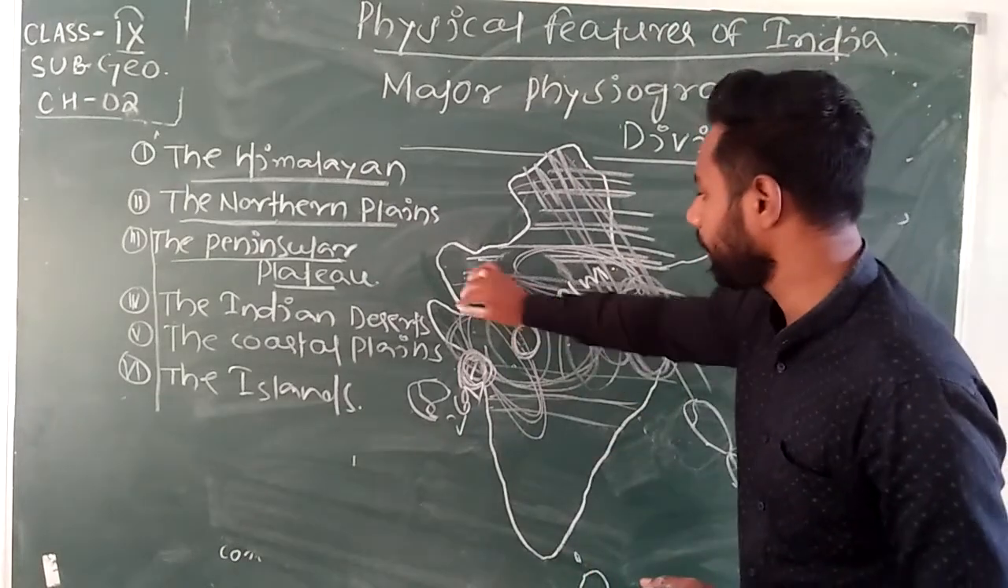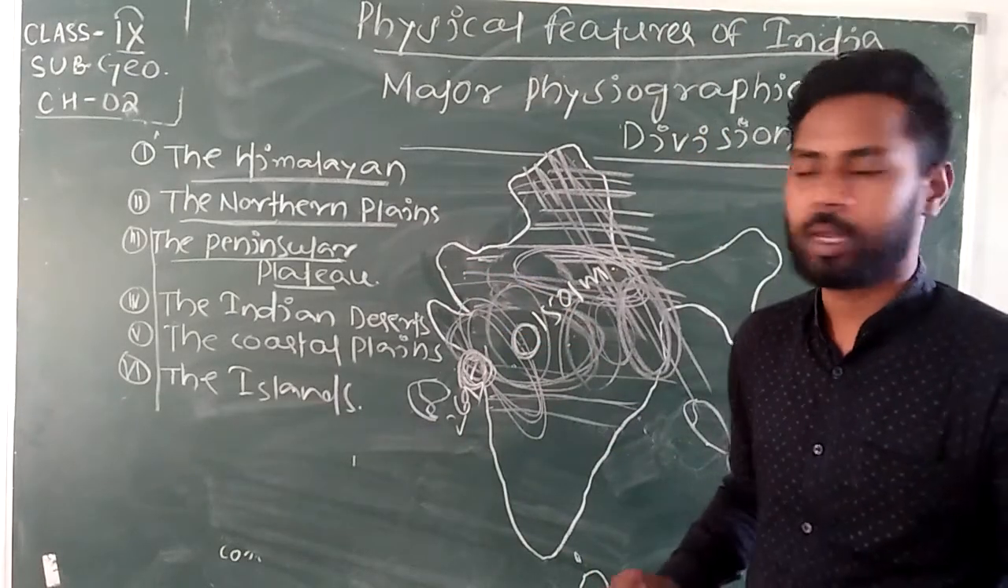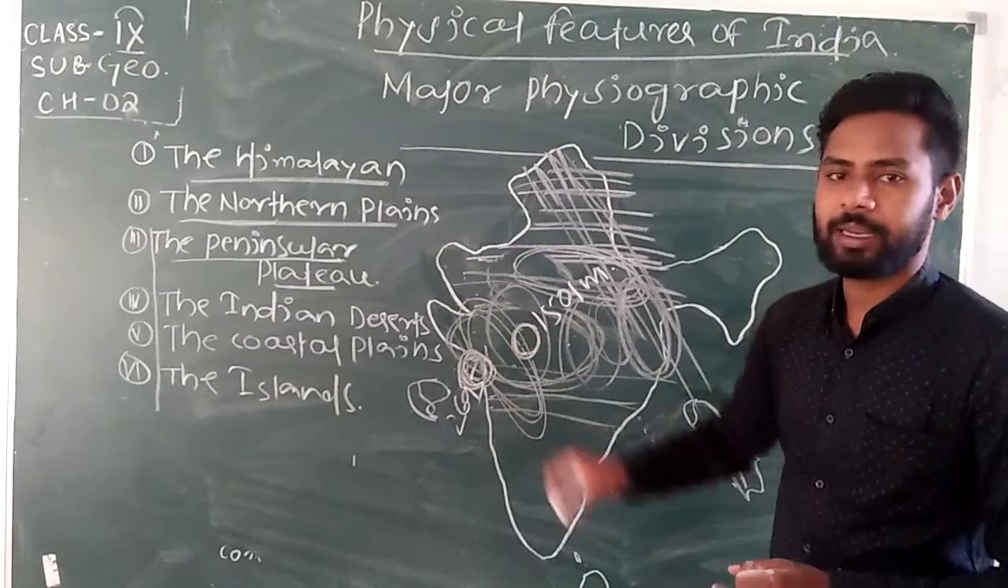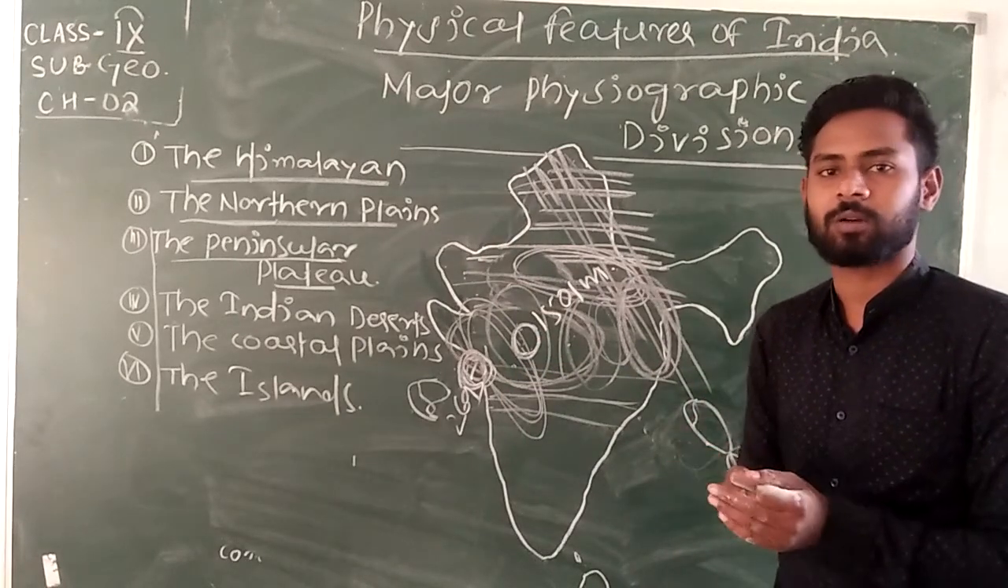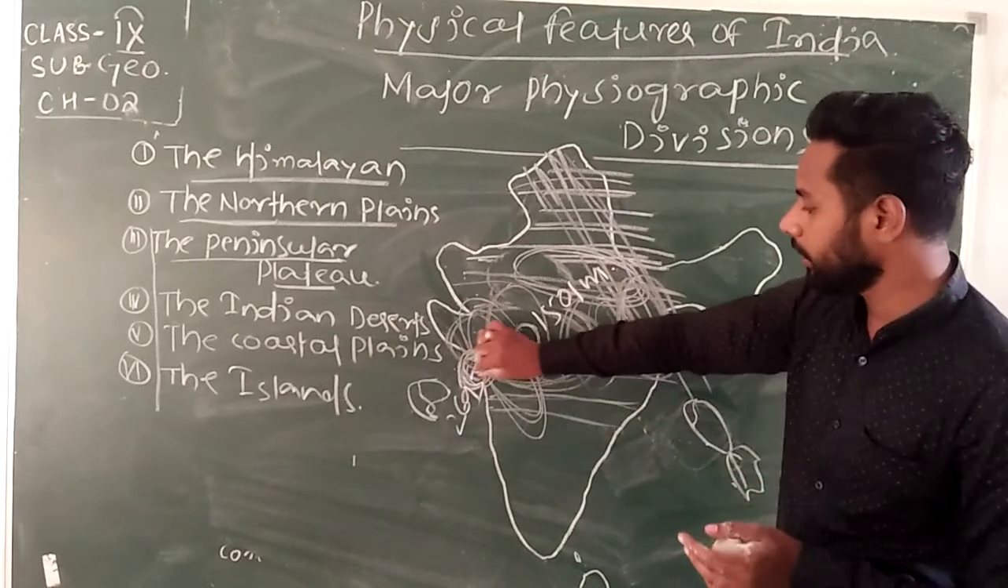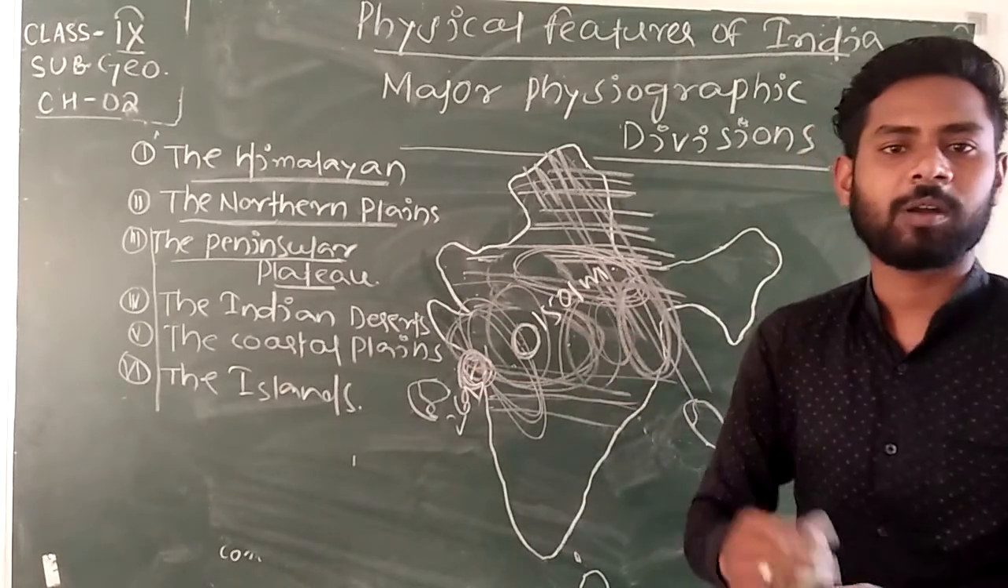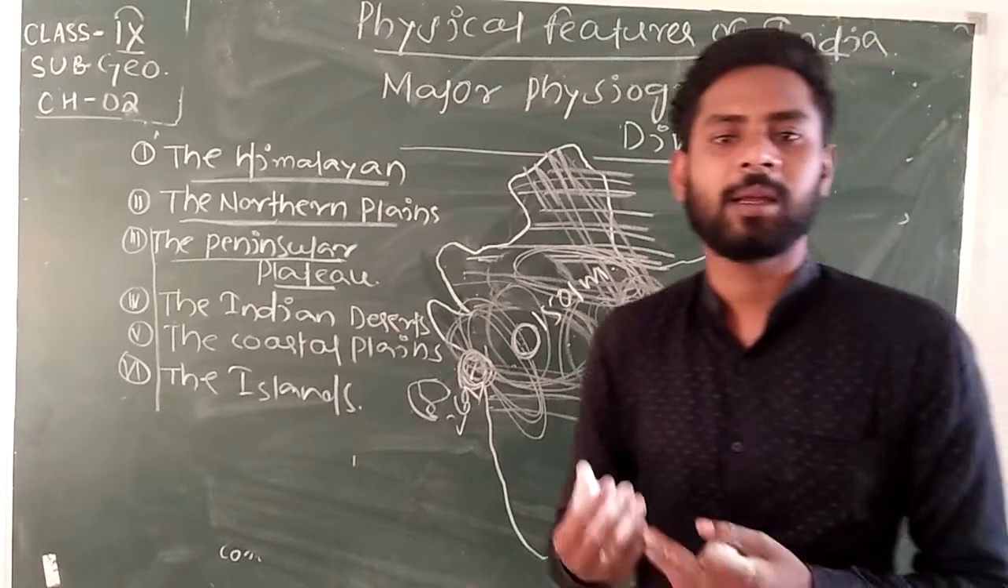Mostly the peninsular plateau is covered with black soil, because volcanoes were present in this area. That's why this area was formed with black soil.